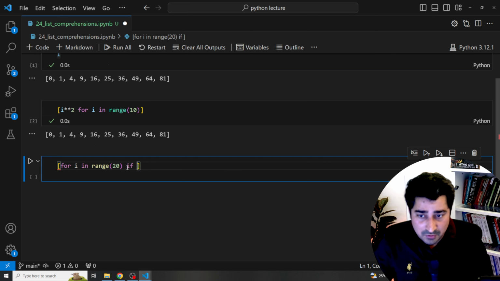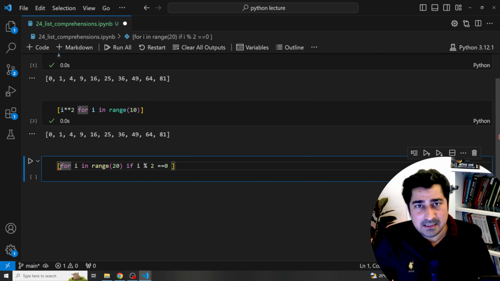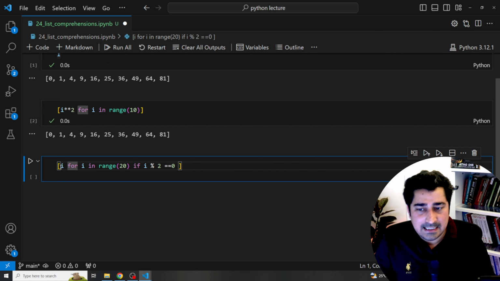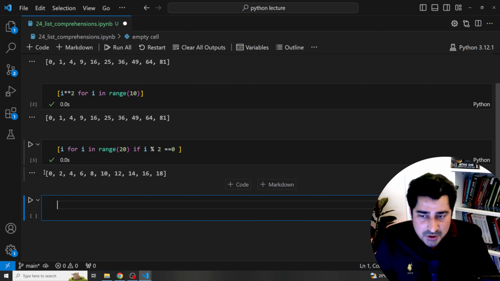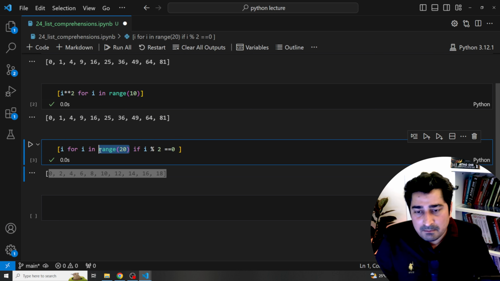So you can write it down over here that if i % 2 is equal to 0, right? So I'm writing an if condition, then give me the outcome. The outcome you are going to write in the first place. So here i is going to be the outcome. So keep on giving me the outcome. Now execute it. You will be able to find all the even numbers between 0 to 19. Very simple, because this range is going to generate data between 0 to 19.